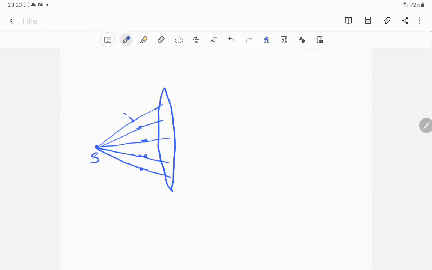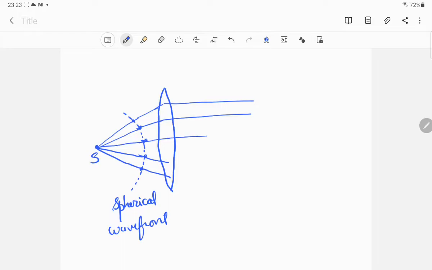Okay, so initially it is basically a spherical wavefront. Now after passing through the lens, what happens? It is a converging lens, so it will converge the rays of light like this.